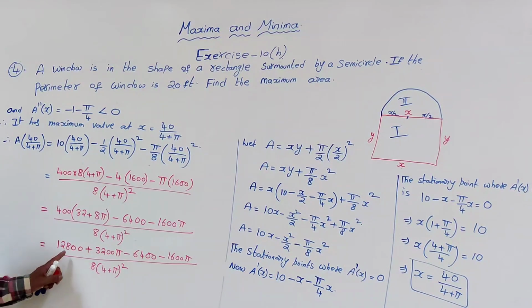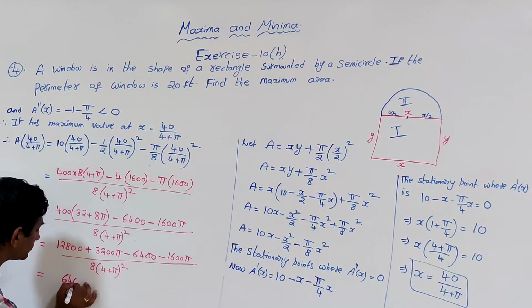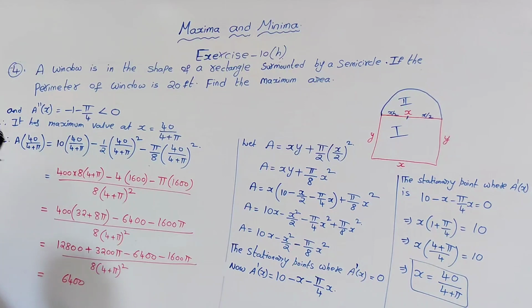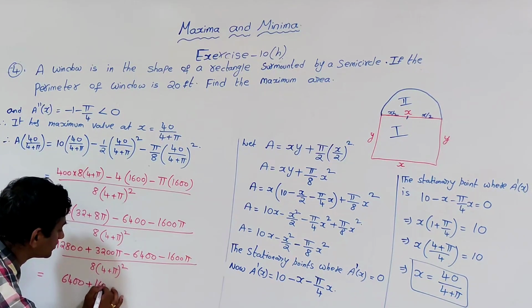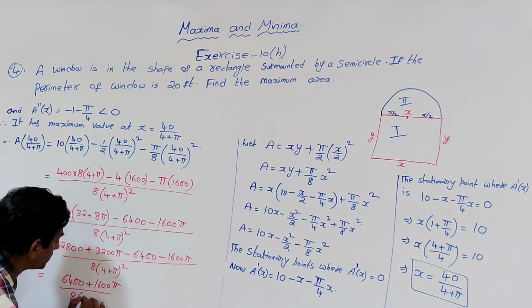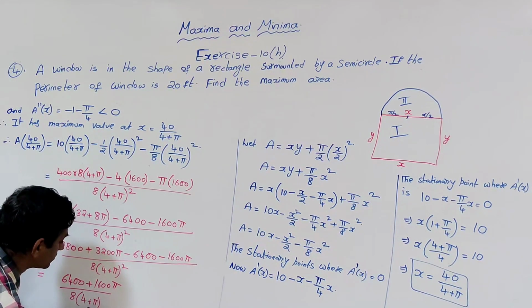If you simplify, 12,800 minus 6400 is 6400, and 3200 pi minus 1600 pi is plus 1600 pi, by 8 times of 4 plus pi whole square.